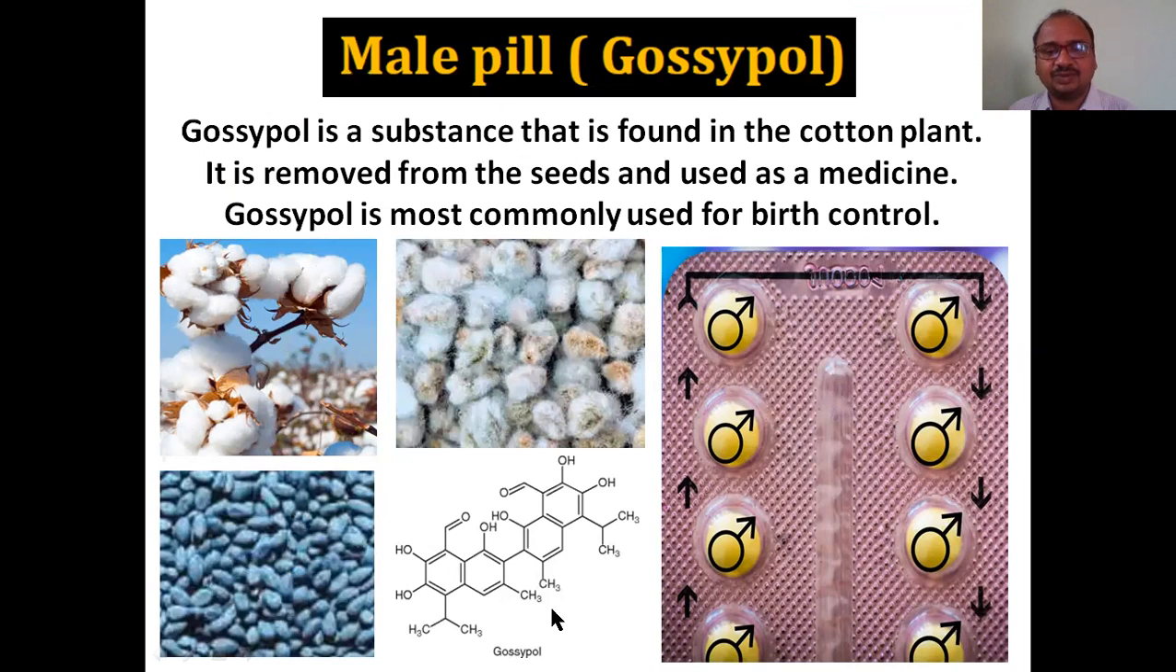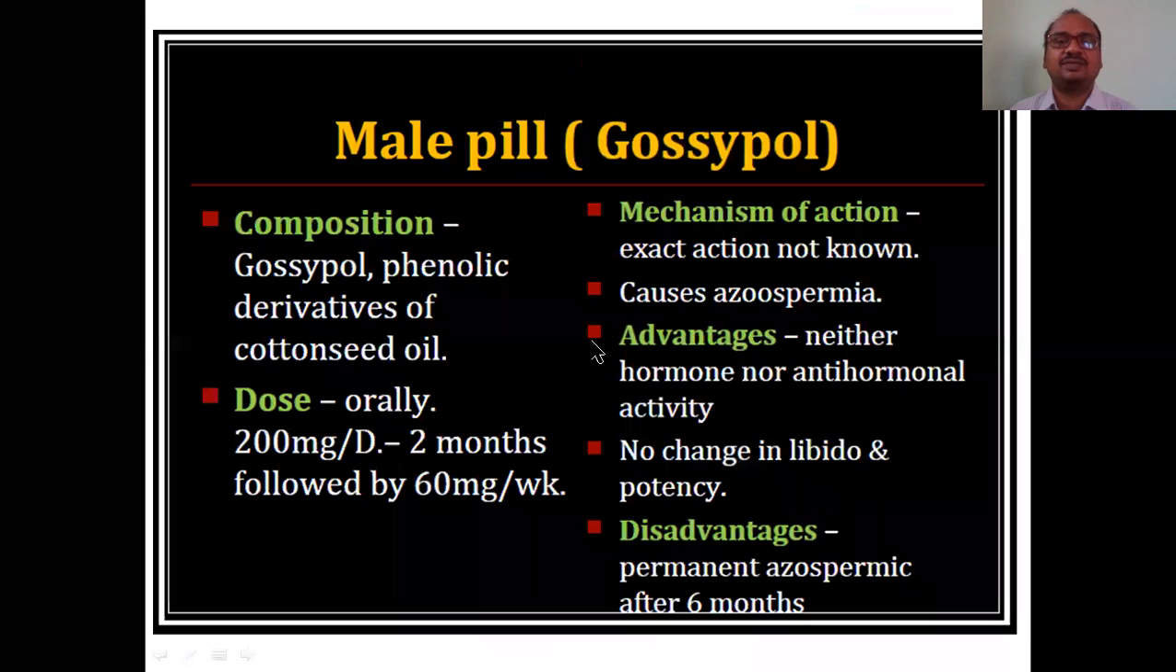From this they extracted Gossypol. See, from the plant, seeds came. The skin is removed, cotton is removed, so that it becomes black. These are pure seeds. From this they extracted the Gossypol. This is the substance from which they prepared the tablet. This is a symbol of a male. They have to take it, shown with an arrow mark. This is called the male pill or Gossypol. Right? It is commonly used as the male pill.